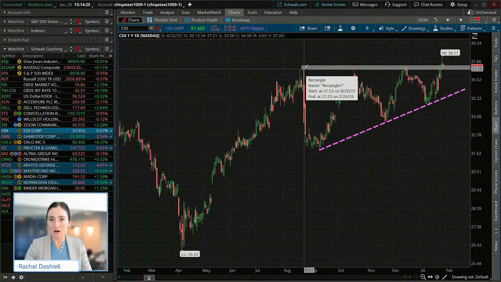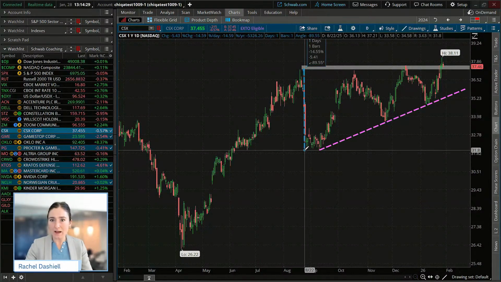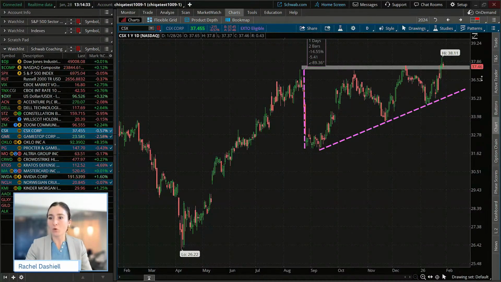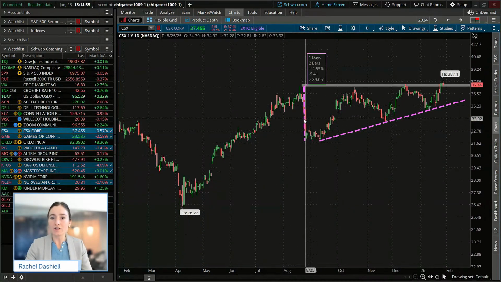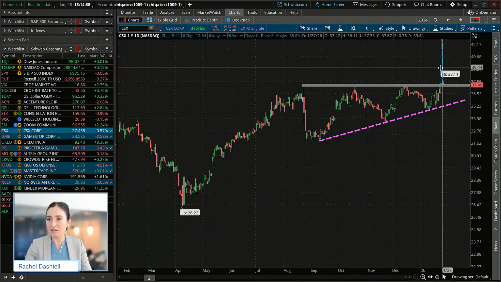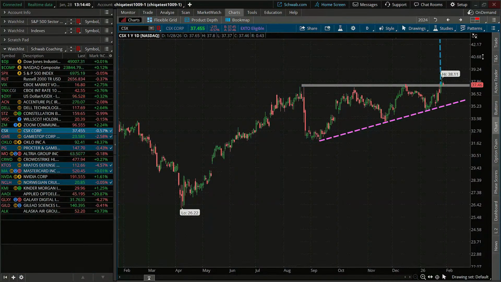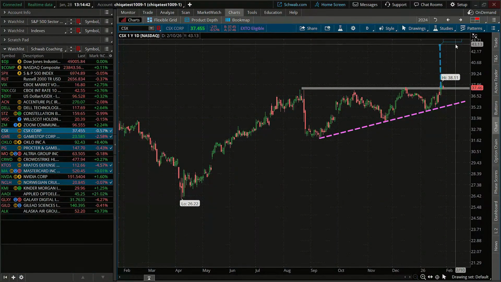Well, if we take the highs of the pattern down to the lows of the pattern, that's about a $5.40 move here. So if I just take that and project it to the upside, that could place the target price right above 43 or so.